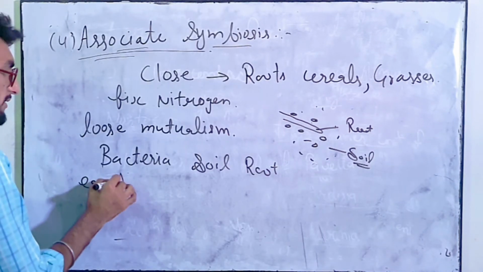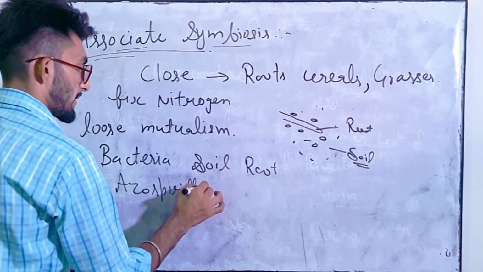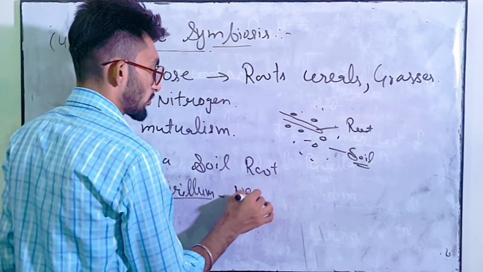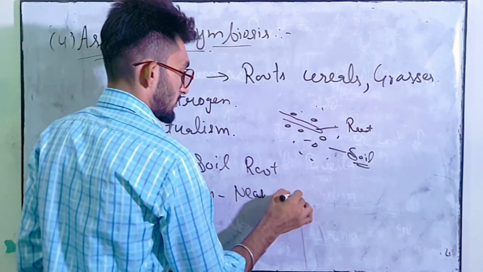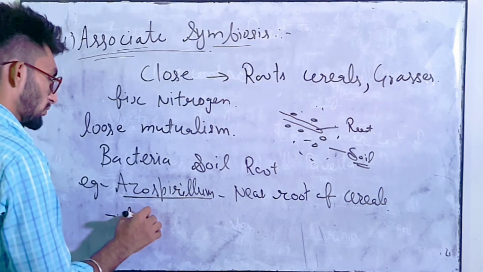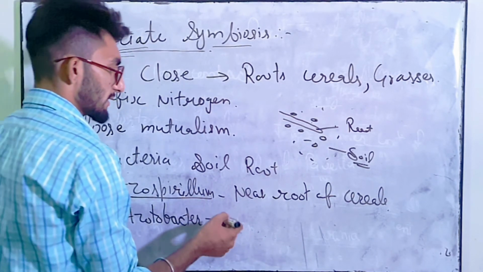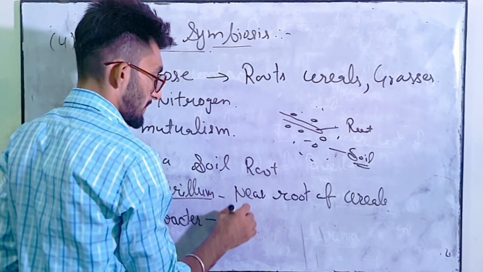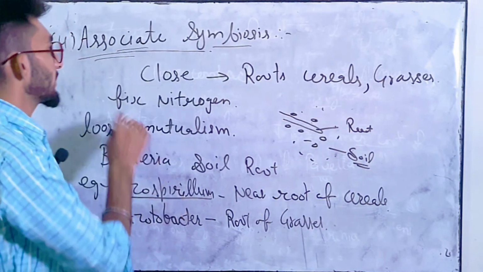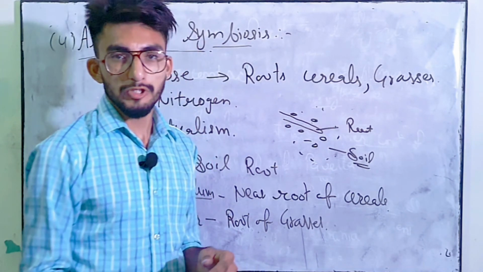Example of this is Azospirillum. So this is near root of cereals. Next is Azotobacter. So this type resides near the root of grasses. So we have done with associative symbiosis, and now we have done with mycorrhizal association.